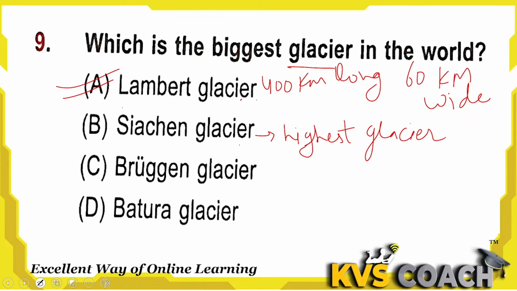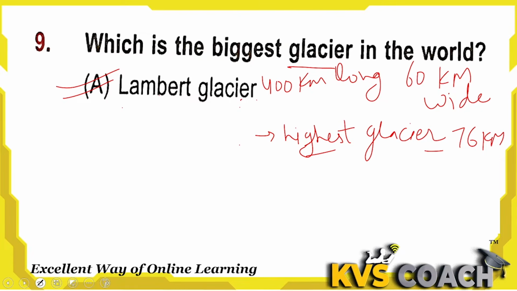We also call it the world's coolest battlefield. This is Siachen Glacier, which is 76 km long. This is not the biggest glacier, but the highest glacier because it is situated on the highest peak of the mountains. The others are also glaciers, but the biggest glacier is the Lambert Glacier. A is the right answer here.